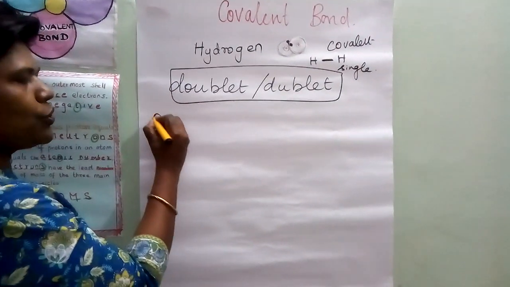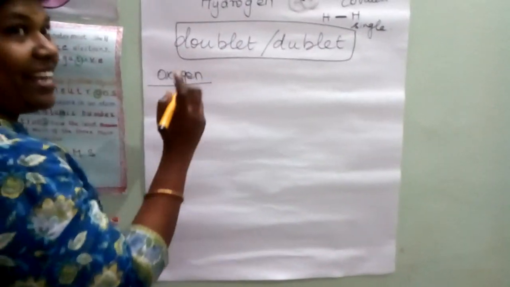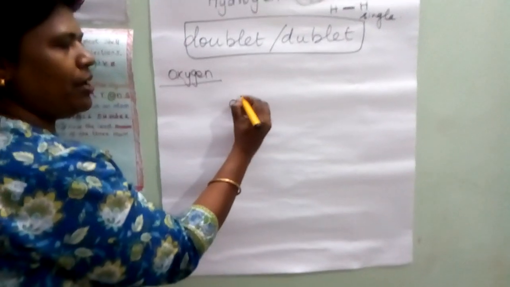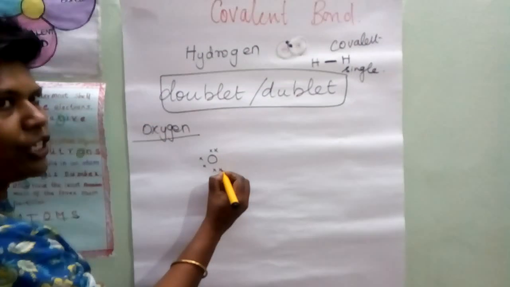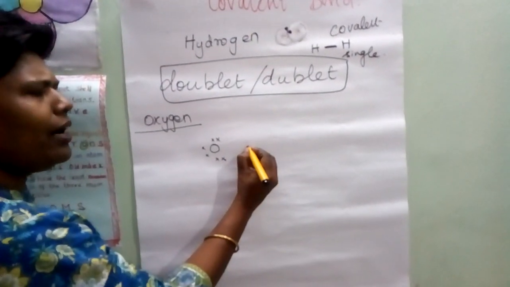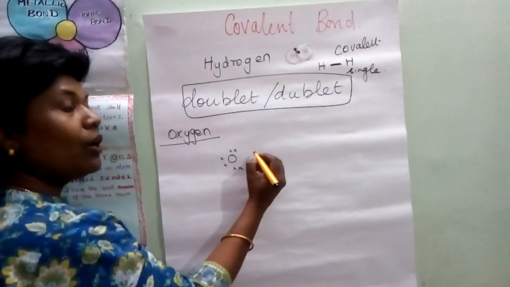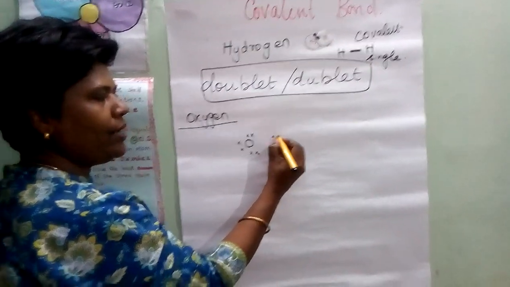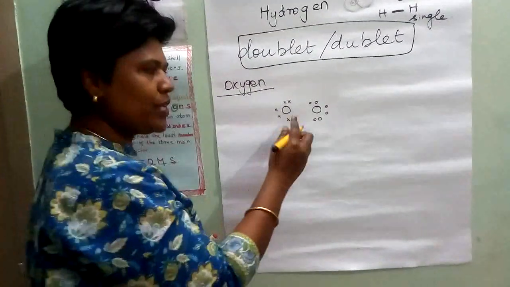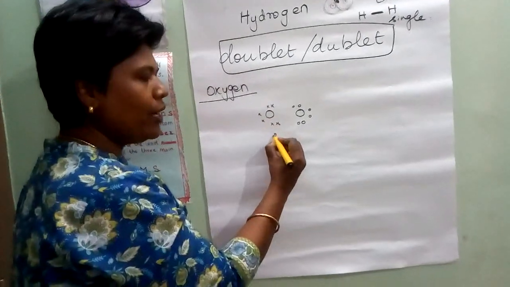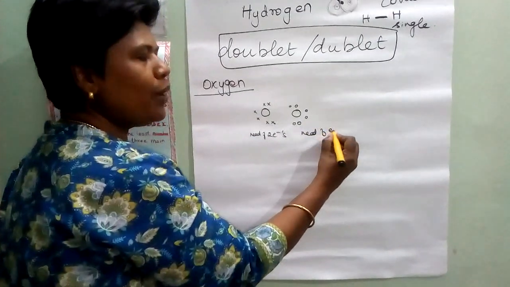Let us consider oxygen. How many electrons are there in the outermost shell of oxygen? Yes, 6 electrons. So oxygen: 1, 2, 3, 4, 5, 6. I am writing only the electrons in the outermost shell. Another oxygen is also there. How many electrons are in its valence shell? 1, 2, 3, 4, 5, 6. Now this needs how many electrons? It needs 2 electrons. Here also it needs 2 electrons.